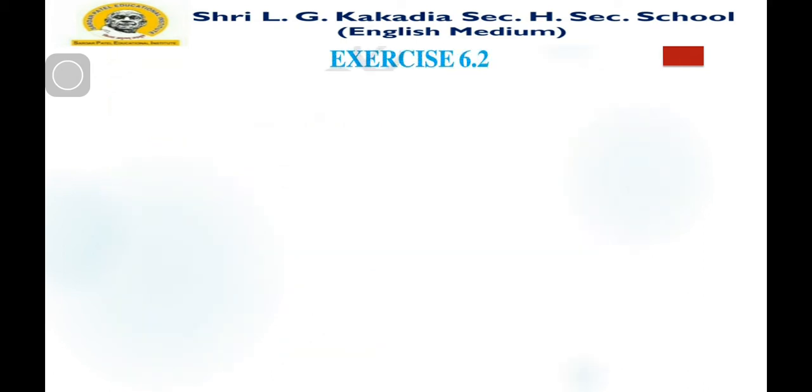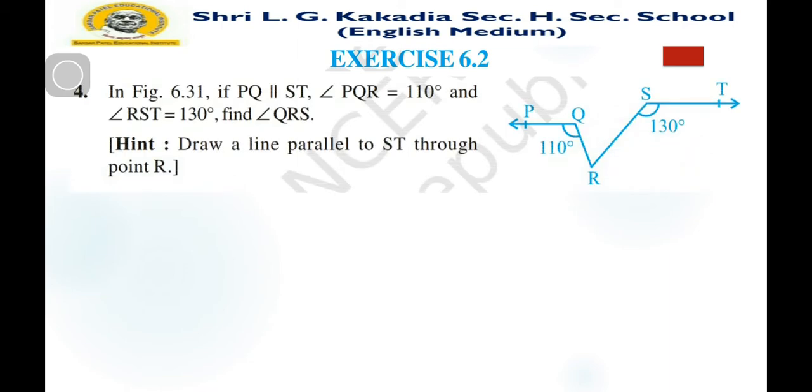Now exercise 6.2, example number 4, question number 4. In figure 6.31, if PQ is parallel to ST, angle PQR is equal to 110 degrees and angle RST is equal to 130 degrees, find angle QRS. Here we can see that PQ is parallel to ST. These two lines are parallel. Here it is given that angle PQR is 110 and RST is 130. Then we want to find QRS.